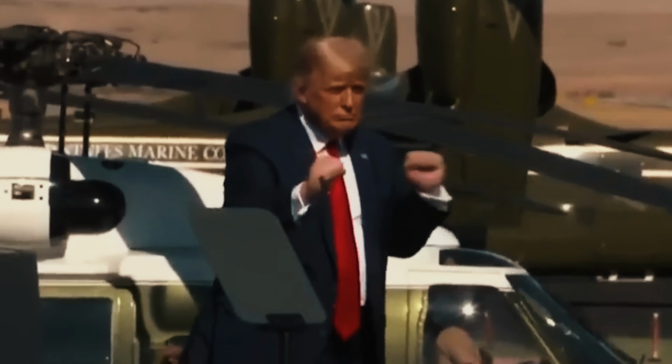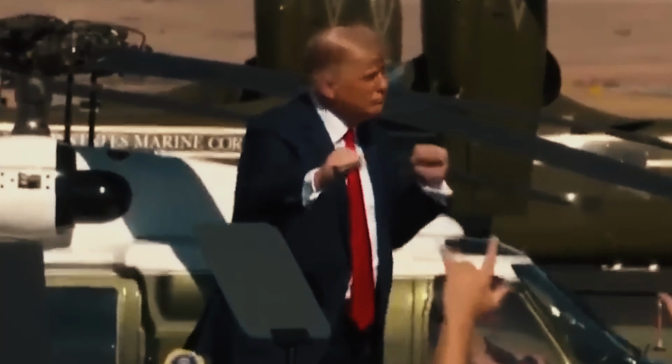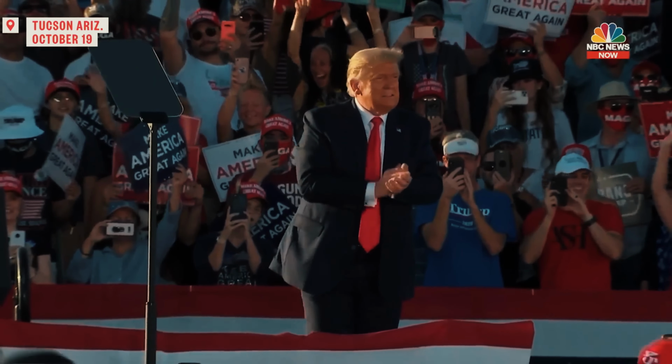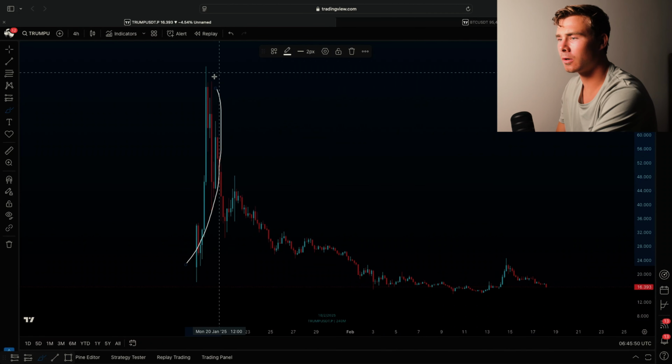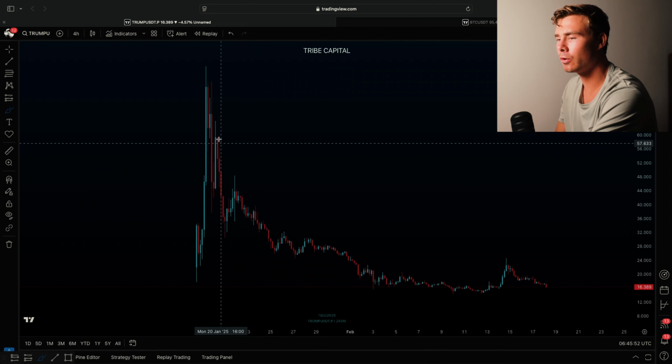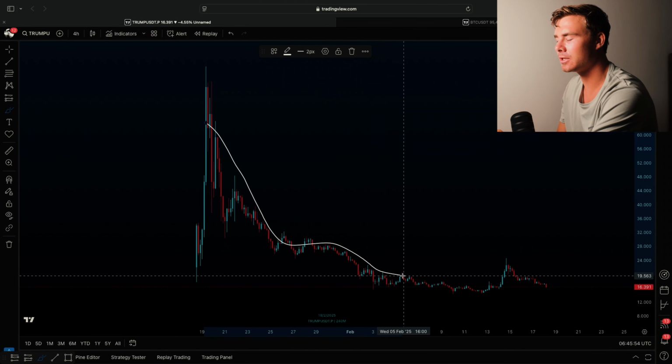Donald Trump's meme coin has been dumping like crazy, but I do think that the bottom is close, and in today's video I will show you guys my potential new buy setup. What we can see is that after the huge pump after the Trump coin officially got released, the coin has seen a major downtrend.